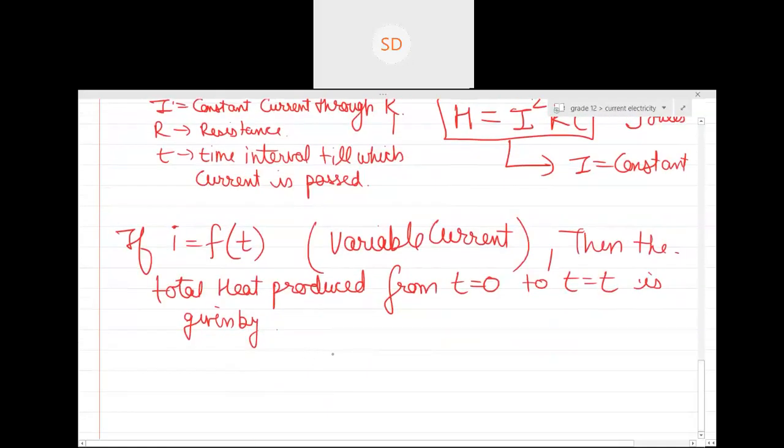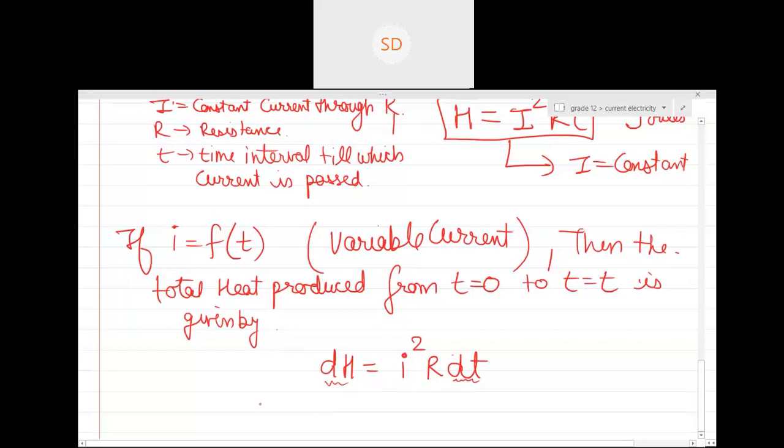Suppose, guys, if I flow the current for a very small interval of time, that is dt, will the small heat generated be like this? Can you see, if I flow the current for a very small interval dt, the small heat produced is this much? Yes or no, guys?